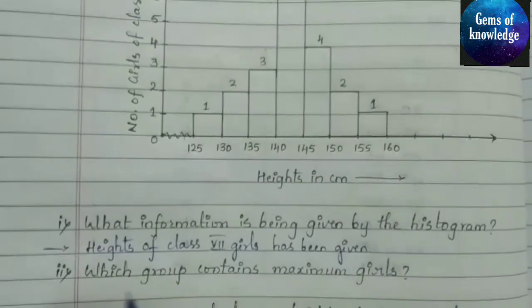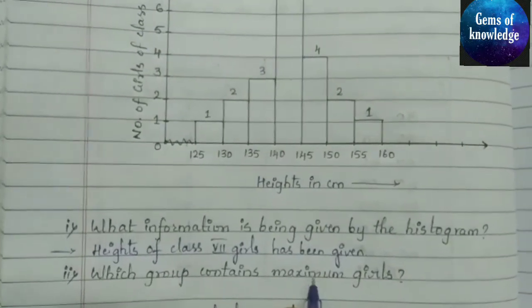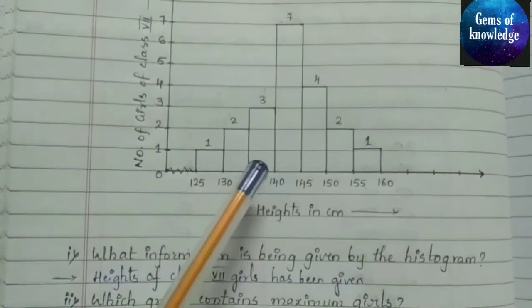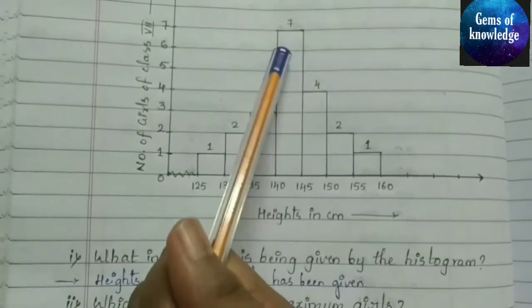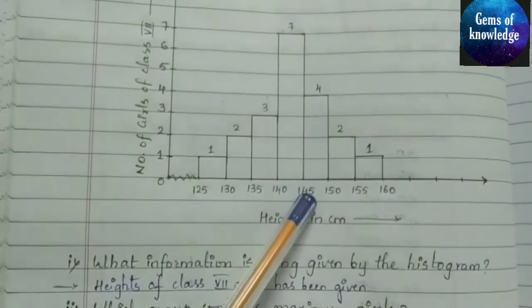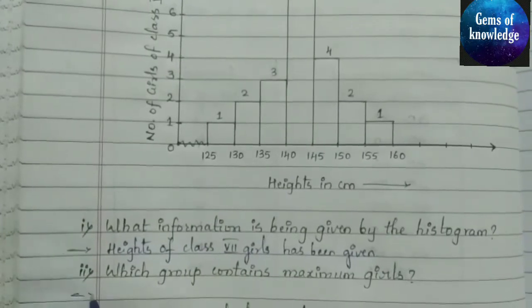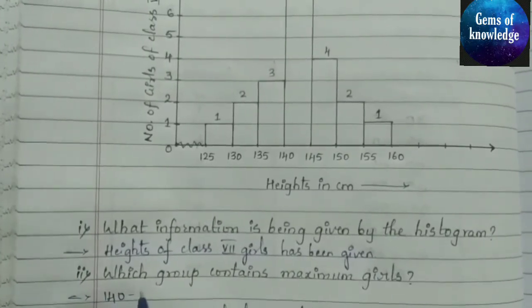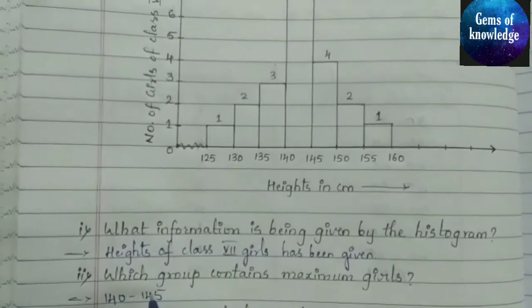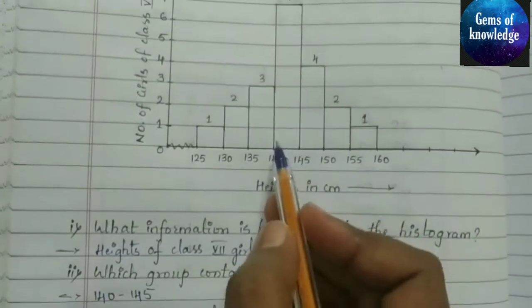Okay, so next, which group contains maximum girls? So which is the group which contains maximum number of girls? You can see here 140 to 145. So here we can write 140 to 145. This group contains maximum number of girls.